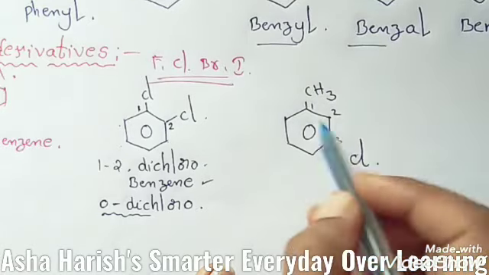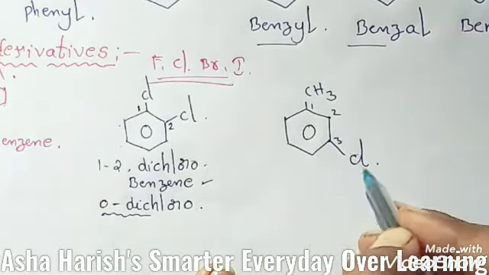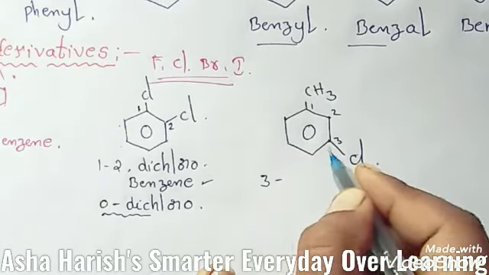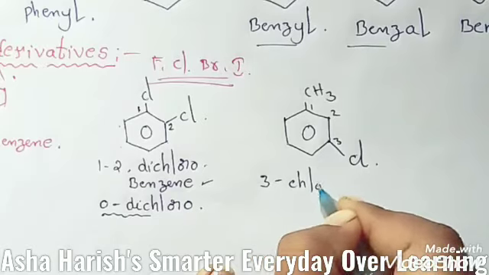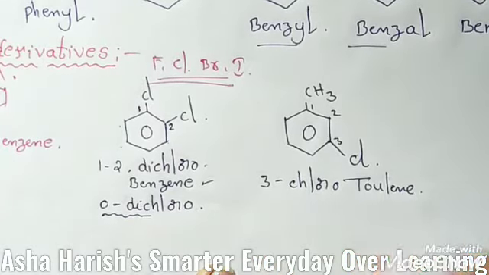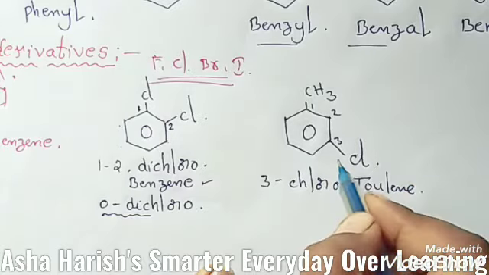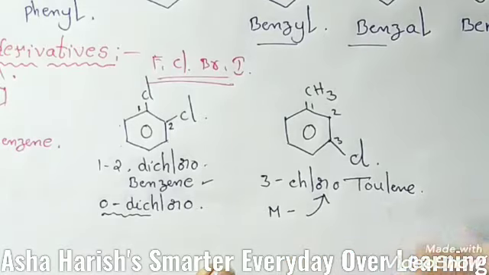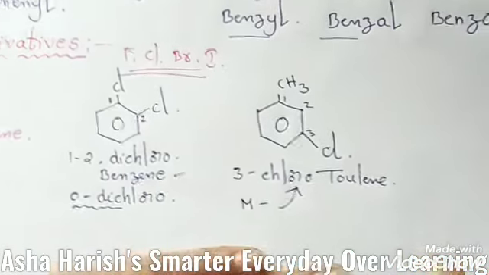Then to this toluene again chlorine is attached, at the third carbon a chlorine group is attached, so chlorotoluene. Simply chlorotoluene. And this is the meta position, so metachlorotoluene is the name of this compound, right?